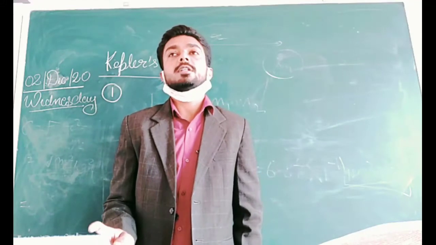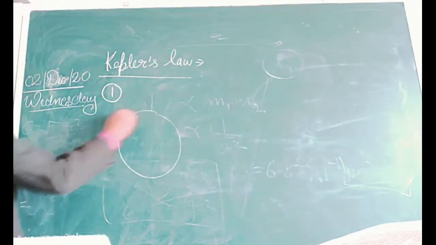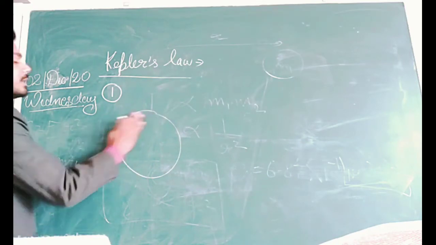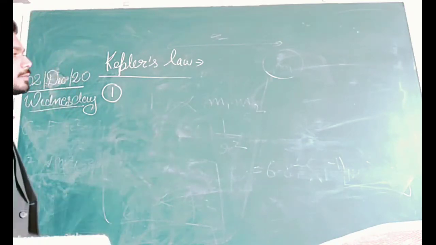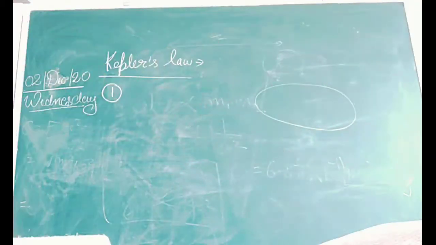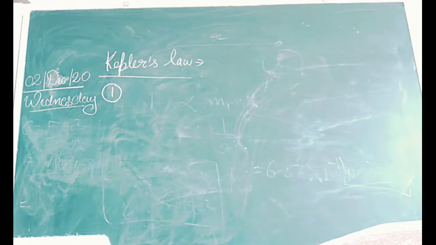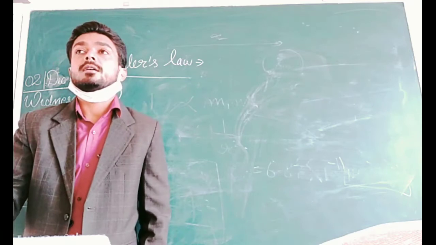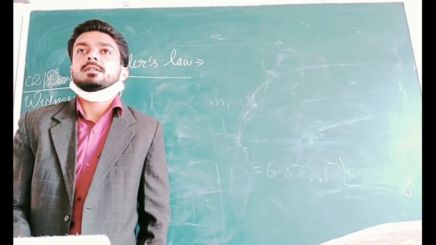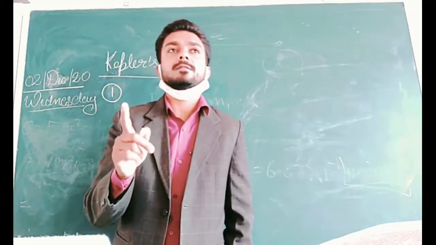What is the elliptical path? I think you all know about the shape of a circle, no? Similarly, an ellipse is another type of shape which is just like an oval shape, like this. This is the elliptical path. Then, the first law of Kepler states that every planet around the sun revolves in an elliptical path, where the sun lies at one of the focus.